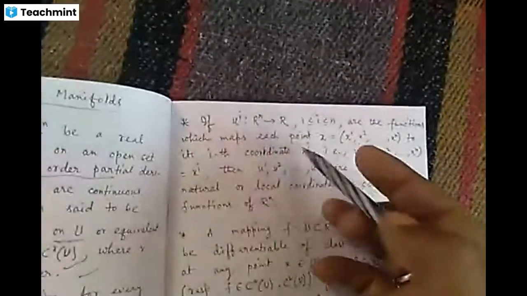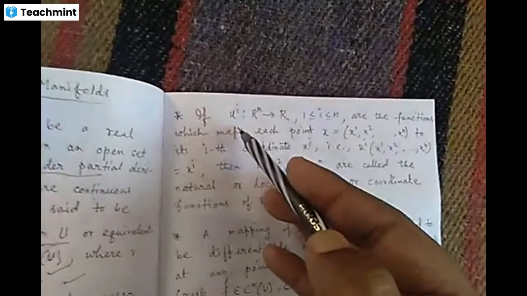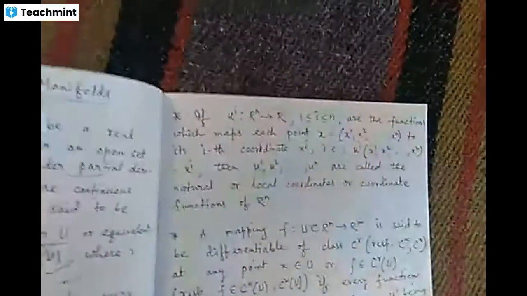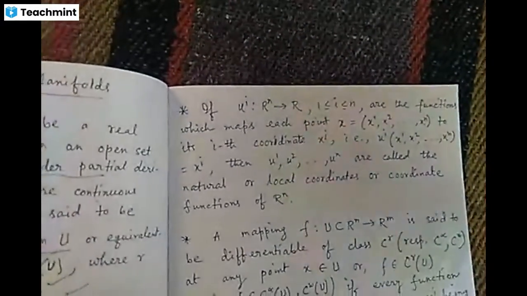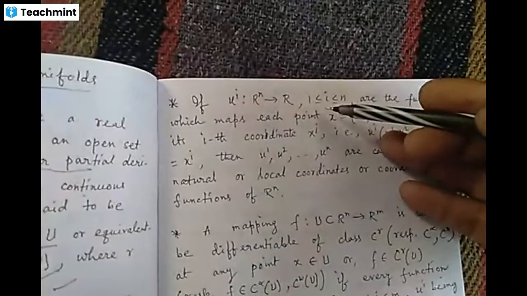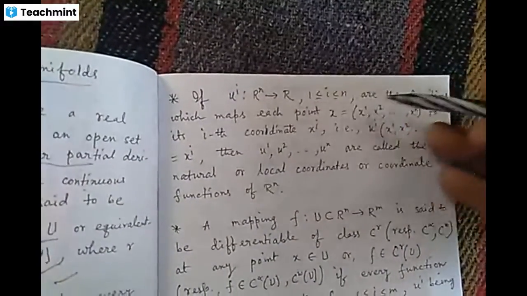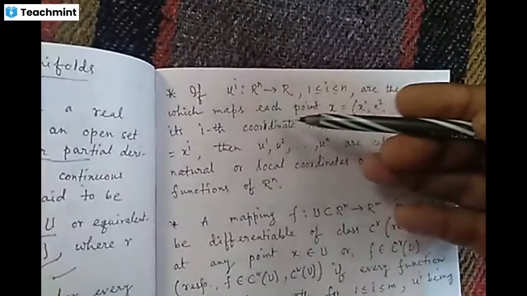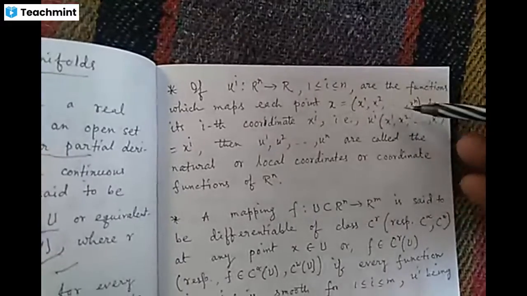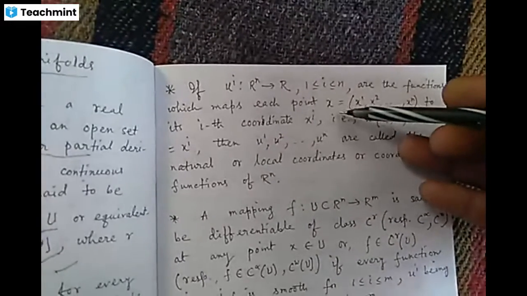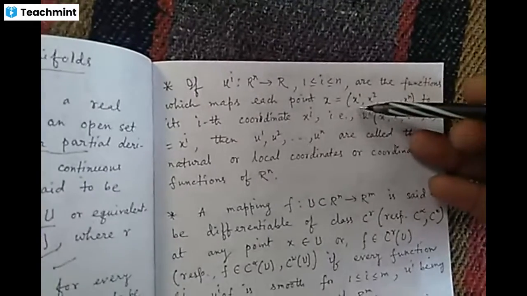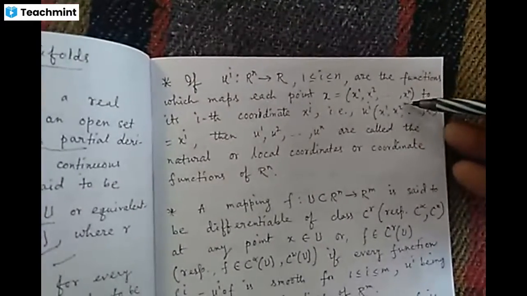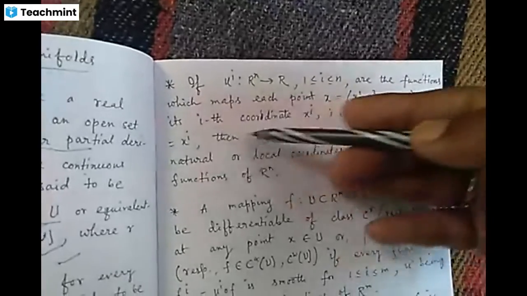Now consider u_i from R^n to R, where i ranges from 1 to n, the functions which map each point x, with coordinates x1, x2, up to xn, to its ith coordinate.